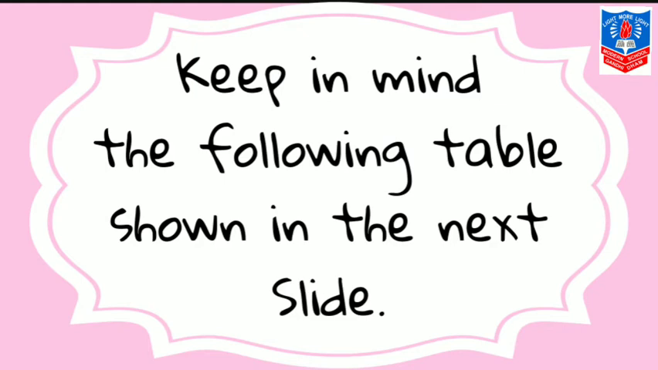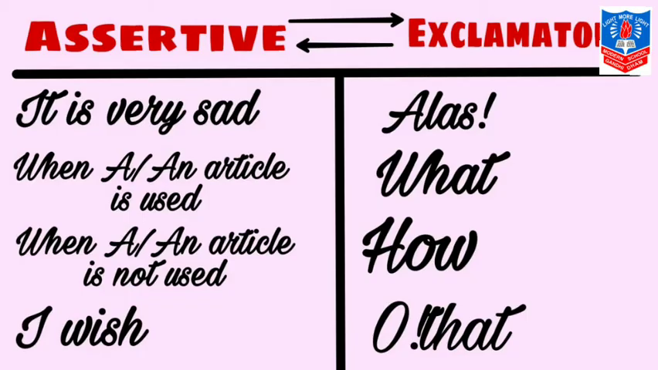First, while making changes in the assertive and exclamatory sentences, when "it is very sad" is used in the assertive sentence, then in the exclamatory sentence we use "alas". When the article a or an is used in the assertive sentence, we use "what" in the exclamatory sentence. When a or an is not used, we use "how". And lastly, when we use "I wish" in the assertive sentence, then in the exclamatory sentence we use "oh that". Let us understand these things with the help of a few examples.